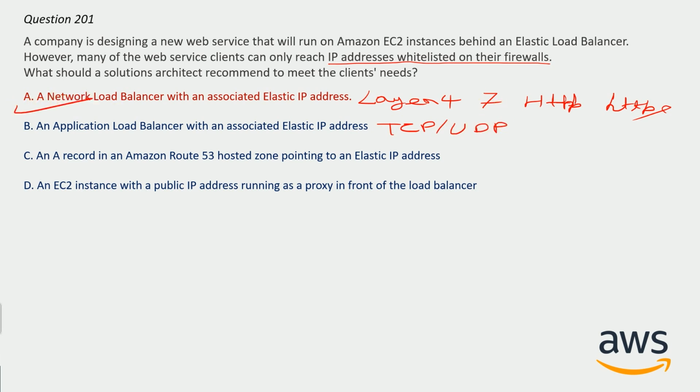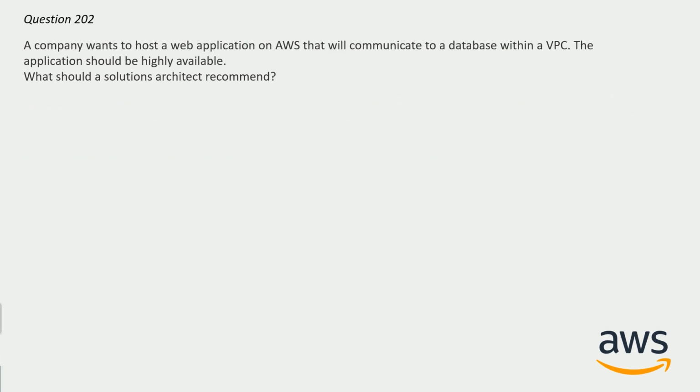And now question number 202. A company wants to host a web application on AWS that will communicate to a database within a VPC. The application should be highly available. What solution should a solution architect recommend? And here are the options.